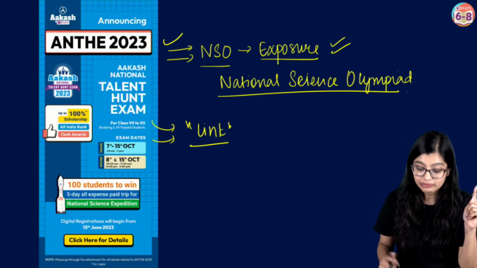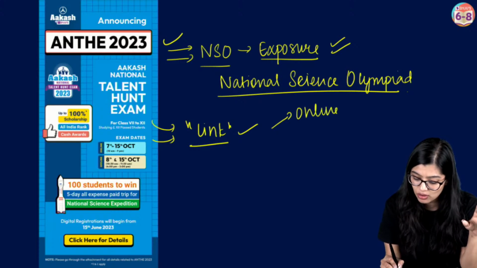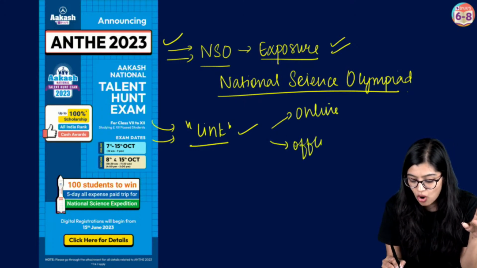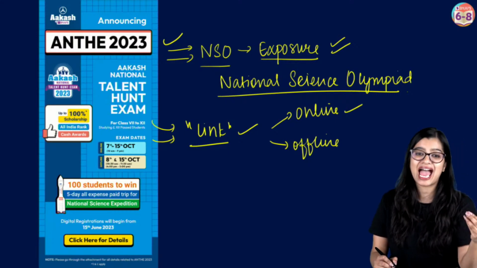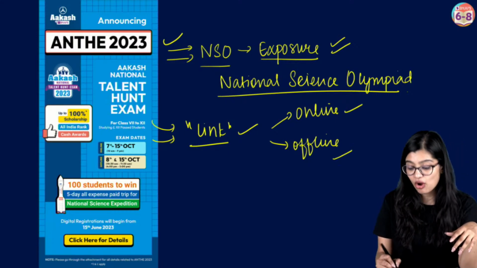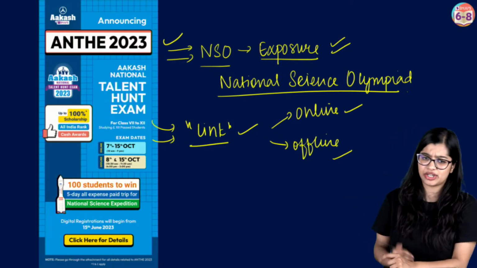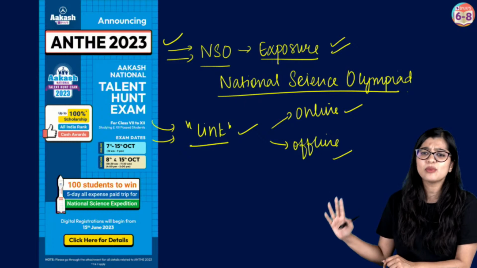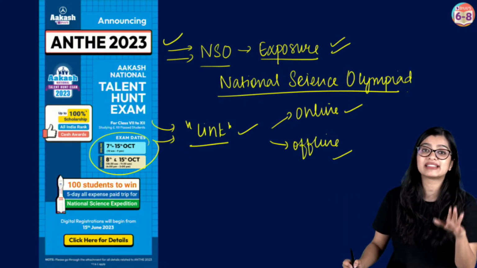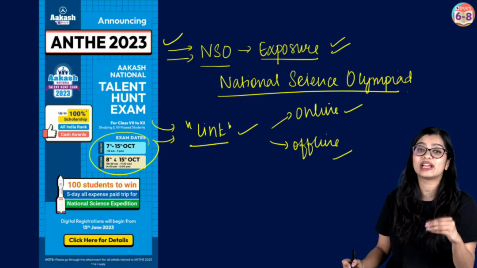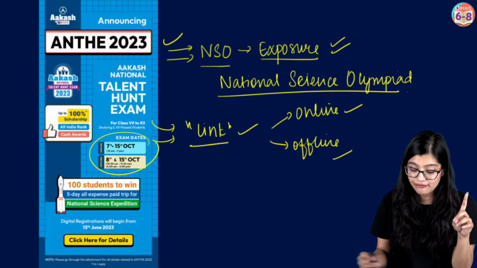Next thing. Once you click on the link, you can give the examination online or offline. Online, you can give the examination from home, with no registration fee, absolutely free. While for the offline exam, you might have to go to some Akash center and write it, and there is a registration fee for that. The exam dates are between 7th to 15th of October, so you have to register very fast because registrations will close.